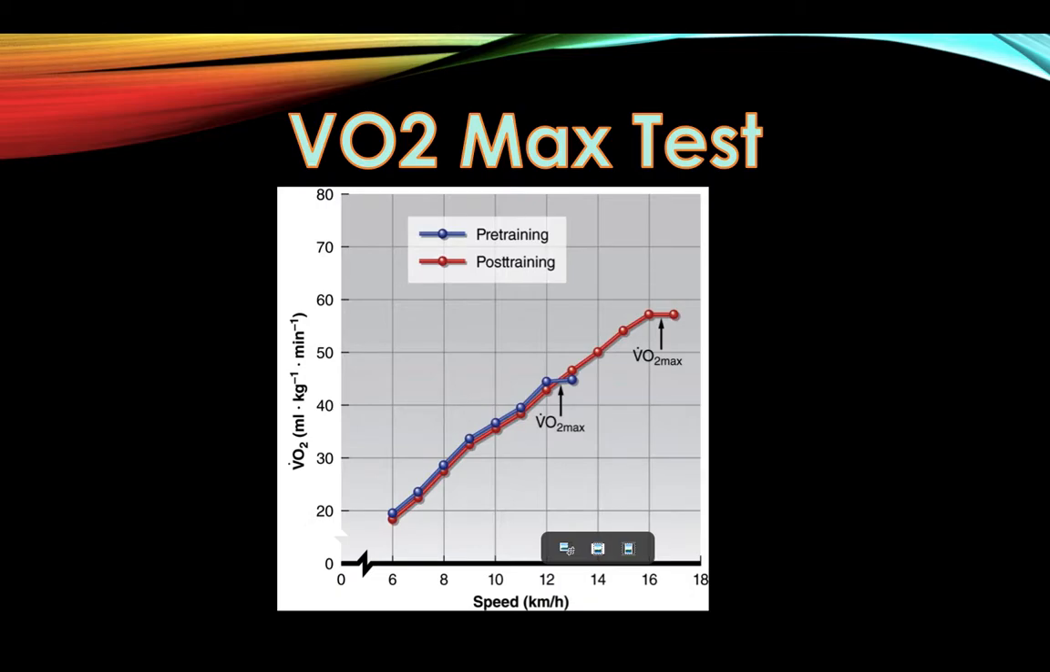VO2 max is the maximal amount of oxygen that is utilised in the body in 1 minute. The muscles need a large supply of oxygen and the CV system is needed to pump the oxygenated blood from the heart to the muscles to supply them with oxygen. As you can see from this graph, before training the VO2 max is at around 42, which means that after that no more oxygen can be transported to the muscles for them to utilise. However, after training they have a much higher VO2 max of around 58. This is because the CV system has adapted to become more effective at transporting blood to the muscles.